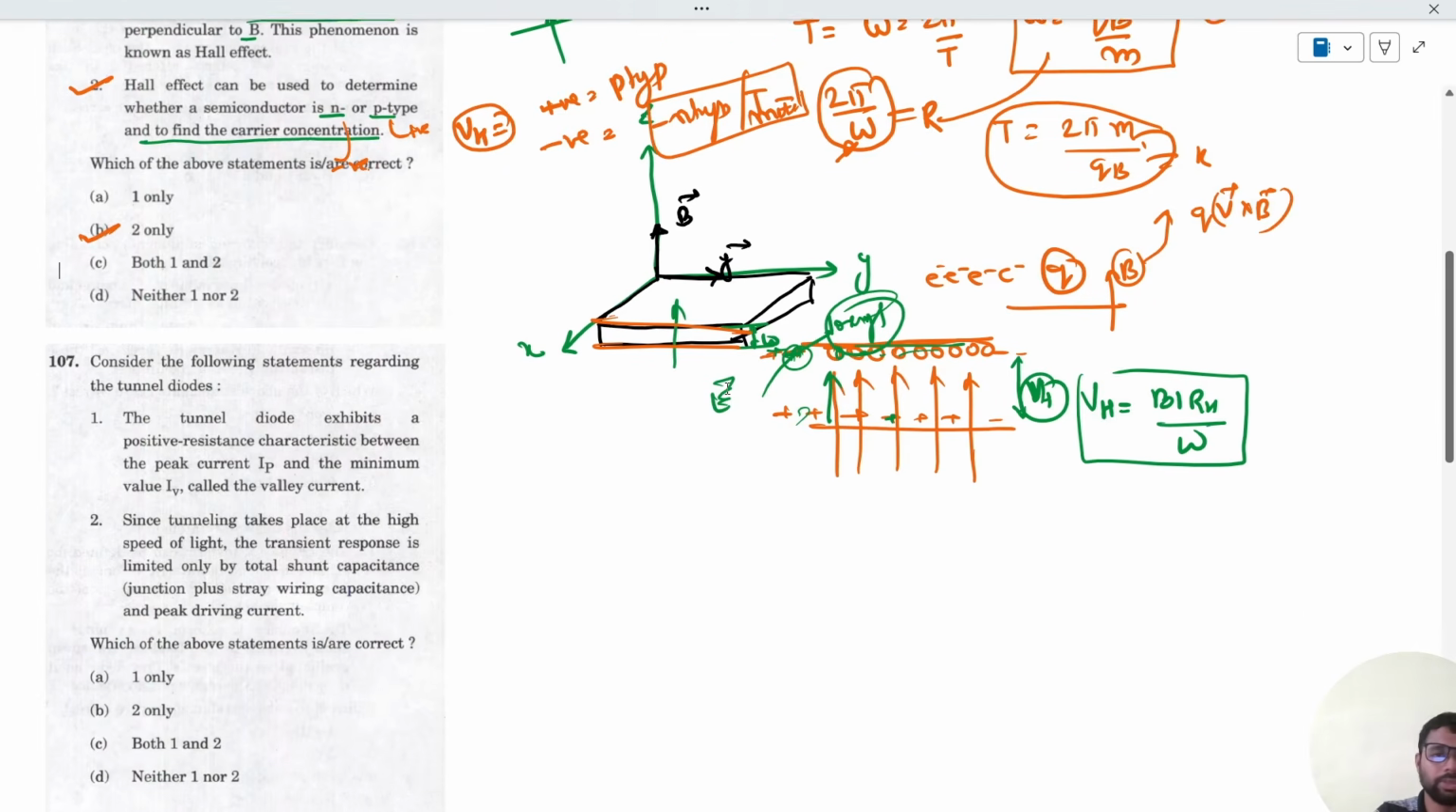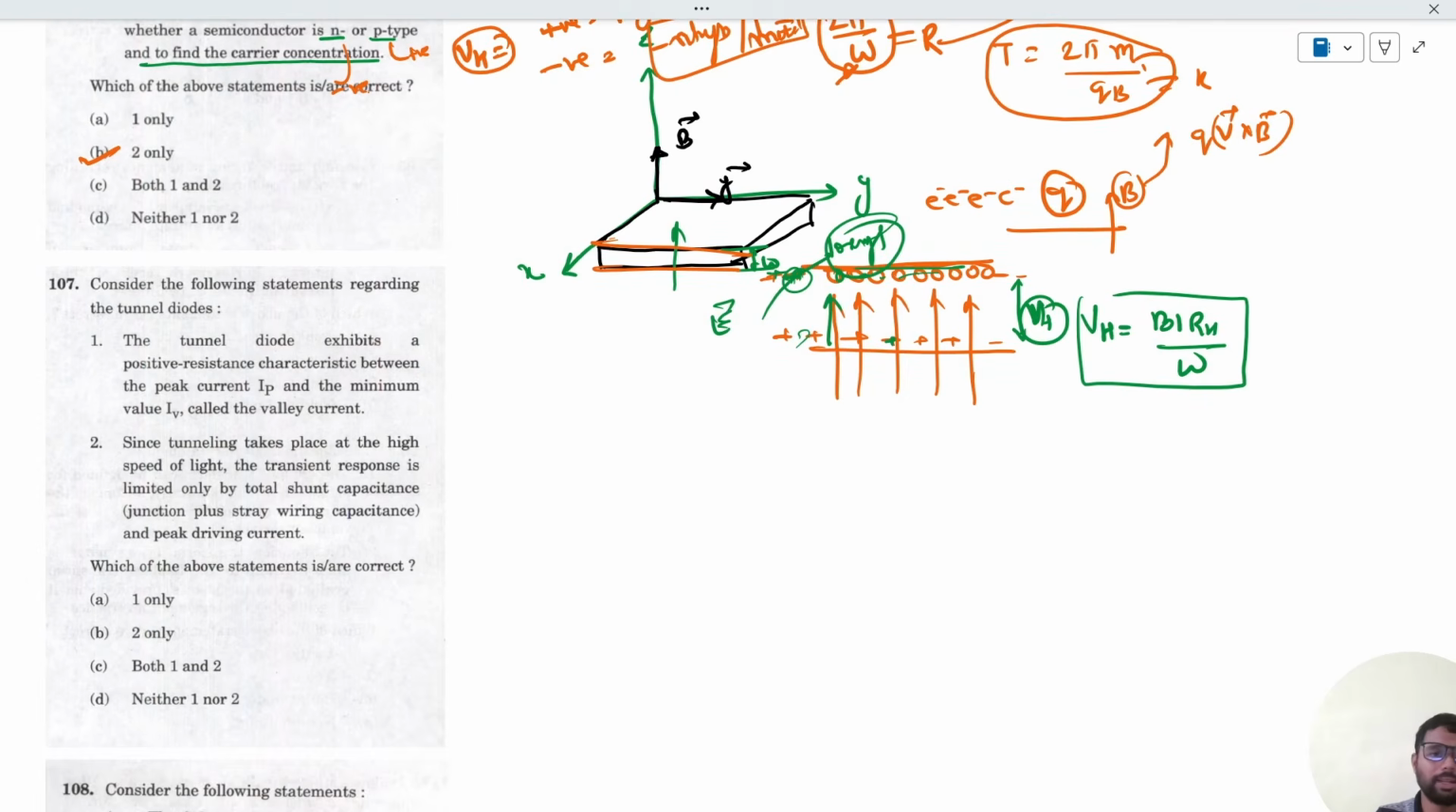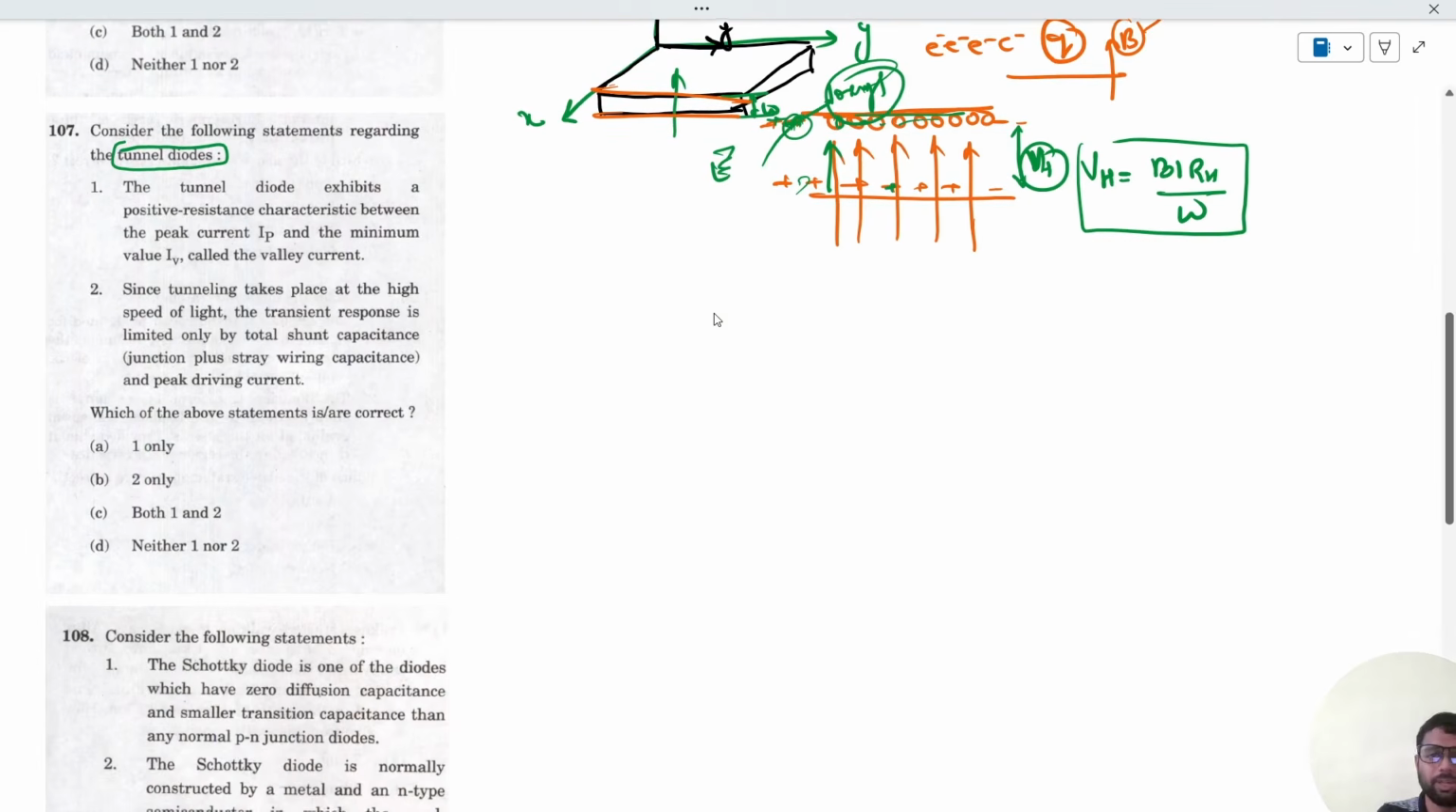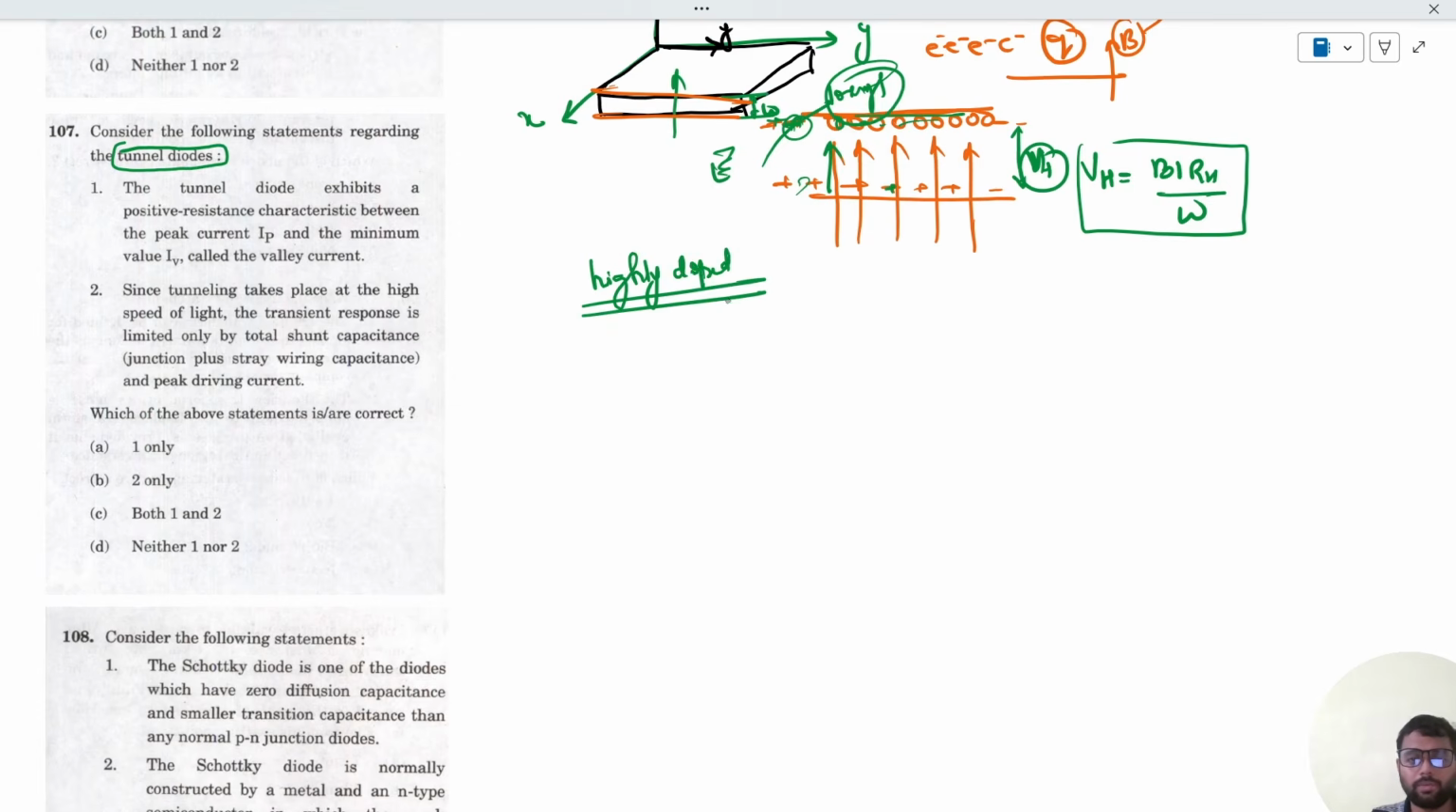Now let us move to the next question, wherein it is asked about tunnel diodes. So let us first see what a tunnel diode is. See, it is highly doped. Highly doped means the concentration. First of all, it is extrinsic, wherein impurities have been added to it, and the concentration of the impurities in the p-type and the n-type is very, very high. And we know that the width of the depletion region is inversely proportional to the concentration of the impurities, either Nd or Na.